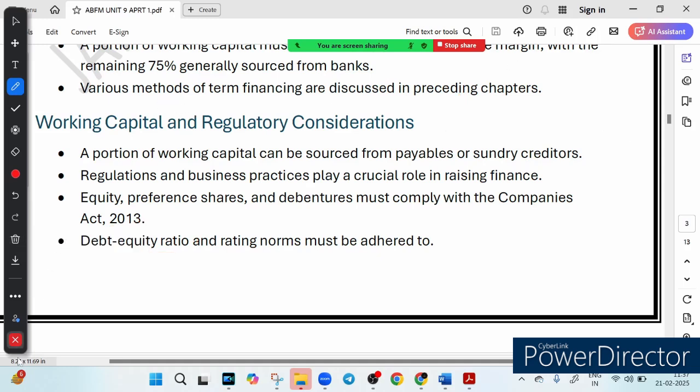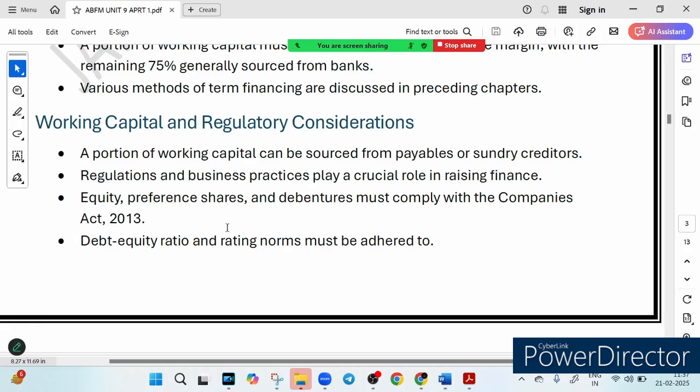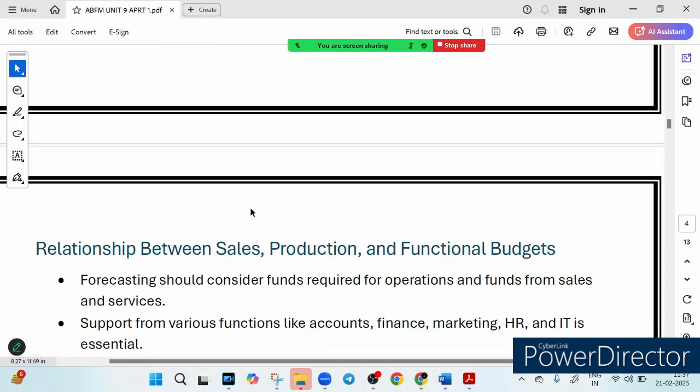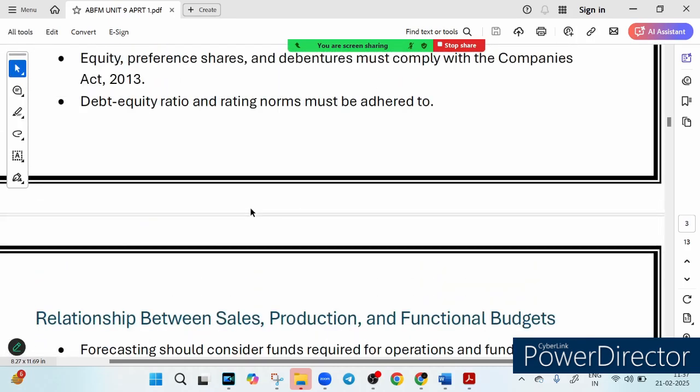The second point we are talking about is the credit rating. You know what a credit rating is? Let's discuss it. Before giving a loan, the bank checks a company's financial health through its credit rating. A good rating means a lower interest rate, while a poor rating means borrowing is expensive. It is like applying for a personal loan. If you have a good credit score, the bank trusts you and offers a lower interest rate. But if your credit score is bad, you pay more.